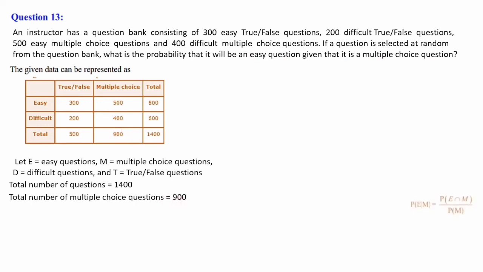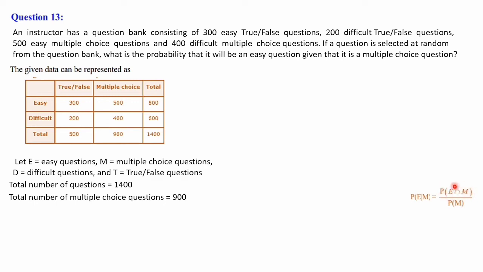So according to the question, what we have to calculate is the probability that it will be an easy question, that is E, given it is a multiple choice question, that means M. So probability of E given M we have to calculate. We know the formula: P of E intersection M divided by P of M. Here a little bit of difference is there than the previous ones. We have to define this P of E intersection M.